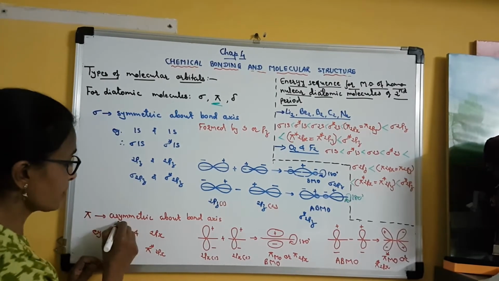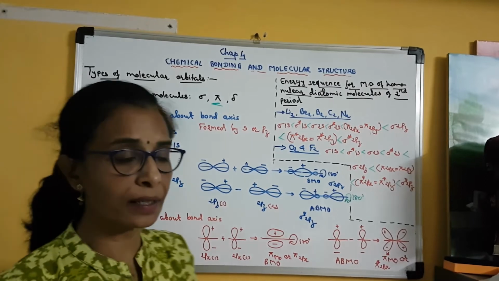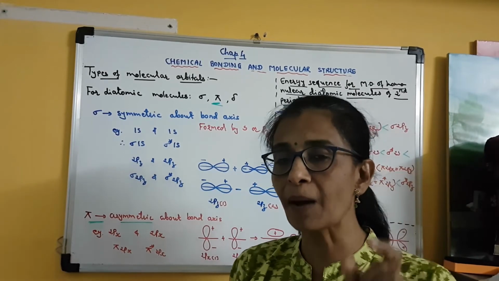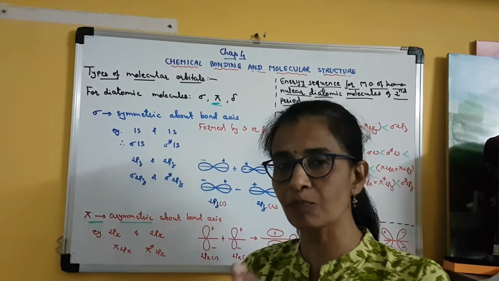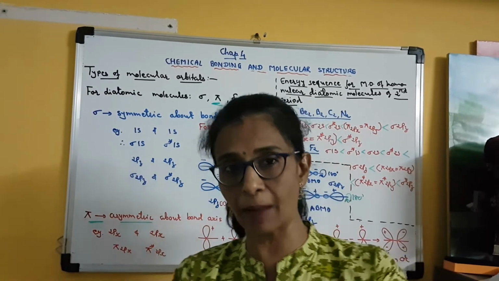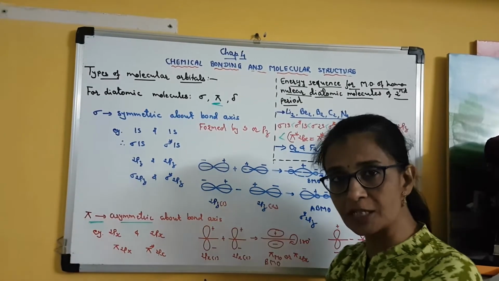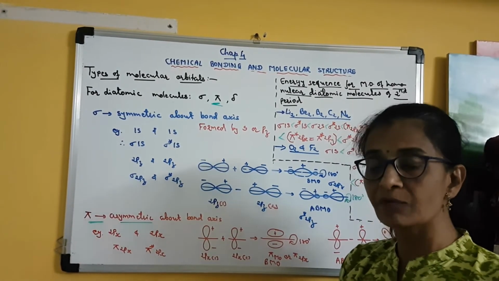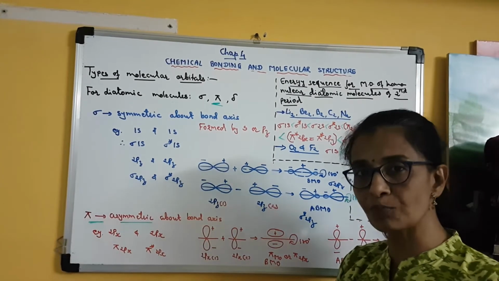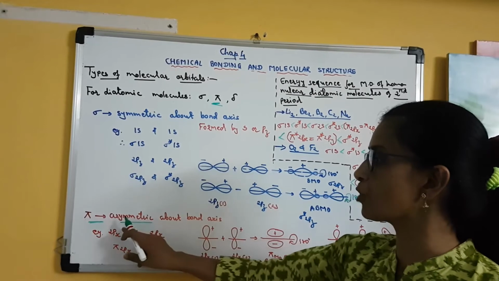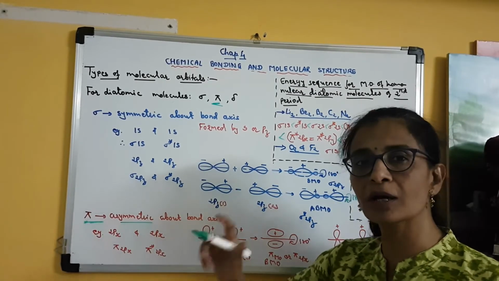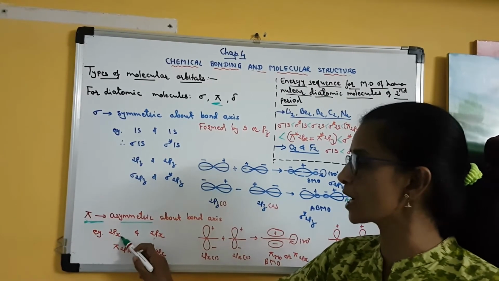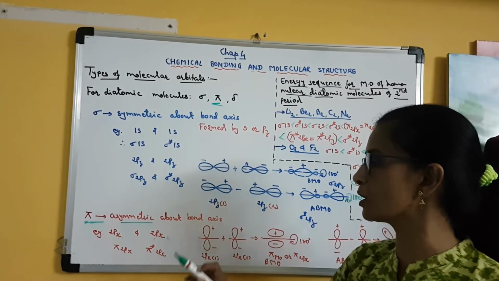In the previous topic, the valence bond theory, we studied that a pi bond is formed when px or py orbitals are involved in overlapping. So here also the same concept is there. When px or py orbitals overlap, when there is a linear combination of px or py orbitals, then there is a formation of pi type of molecular orbital. Here we are taking the example of 2px and 2px. This is the 2px orbital of one atom, this is the 2px orbital of another atom.